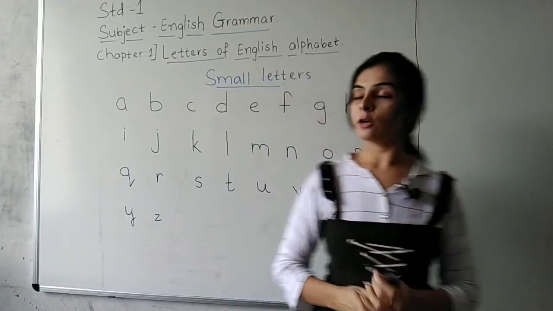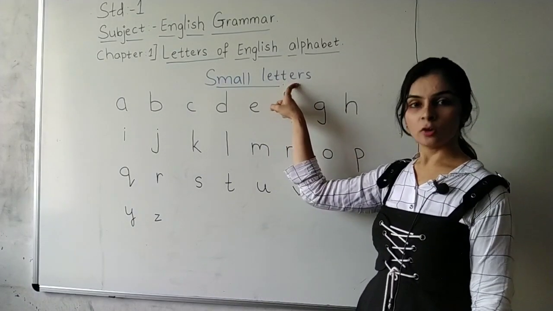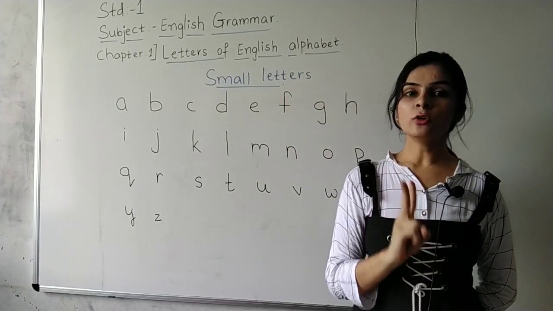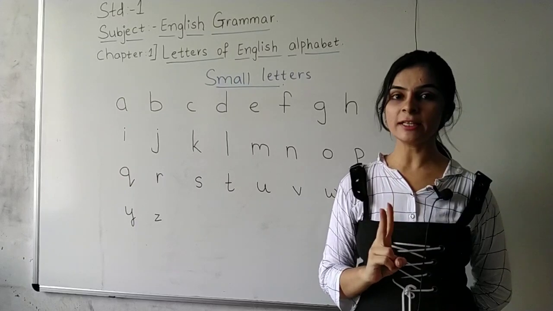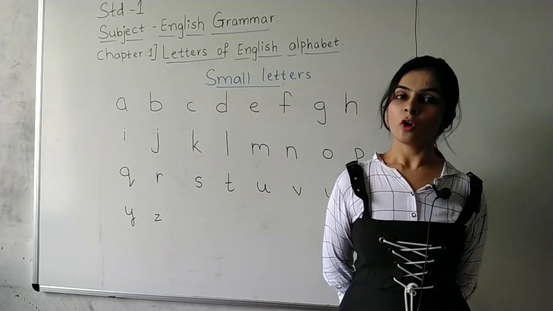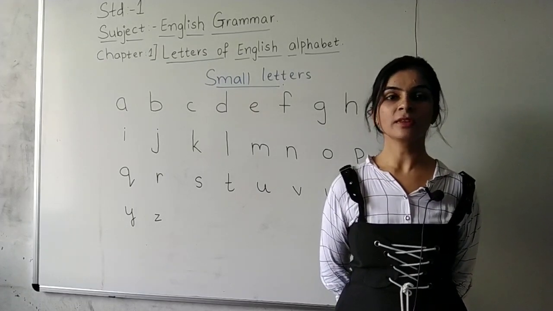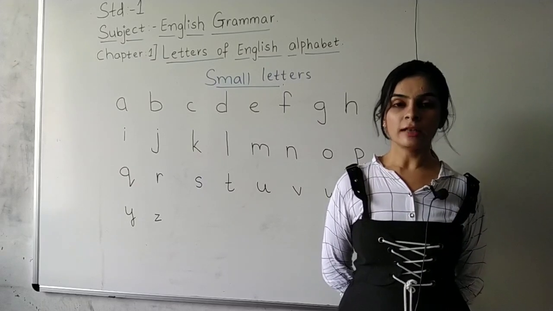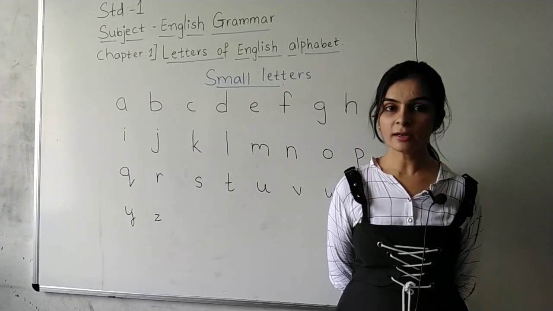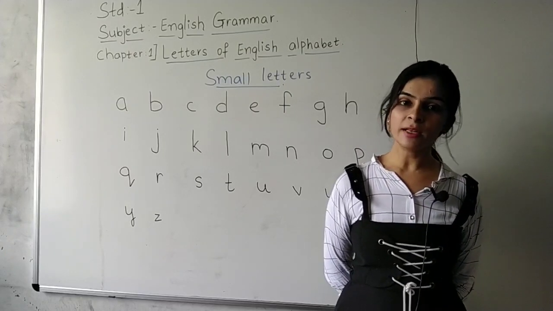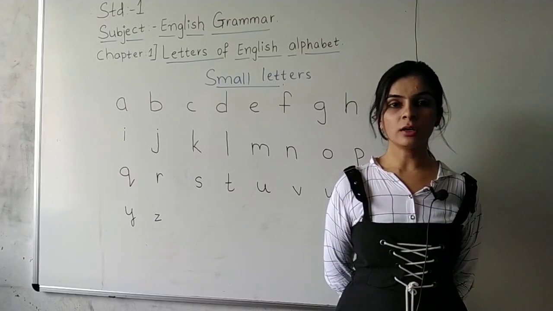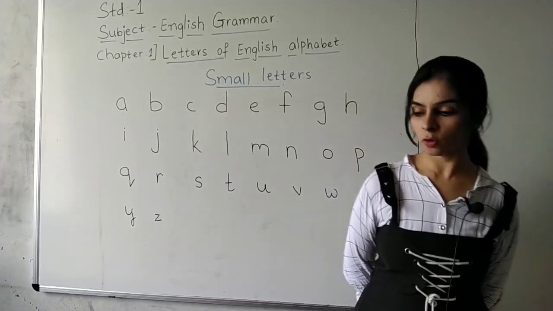Okay students, now these are the small letters. So we completed capital letters, then we looked at the blocks. We saw ABCD in the blocks, right? Then third, we completed the small letters. All have written. Done students? Yes. Now I am going to teach you about vowels and consonants. Now everybody knows the letters, capital letters and small letters. Now we are going to learn vowels and consonants. Okay?